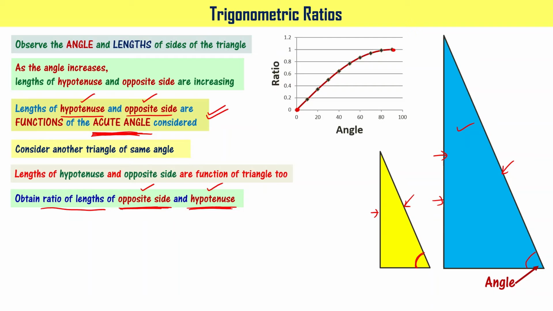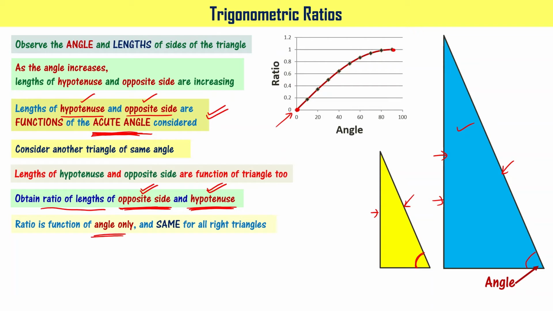Taking ratios of lengths of opposite side and hypotenuse, what you get is a curve like this. The curve you are seeing here is obtained by taking ratios of opposite side and hypotenuse lengths for different right angle triangles. Okay? This says that the ratio is a function of angle only.